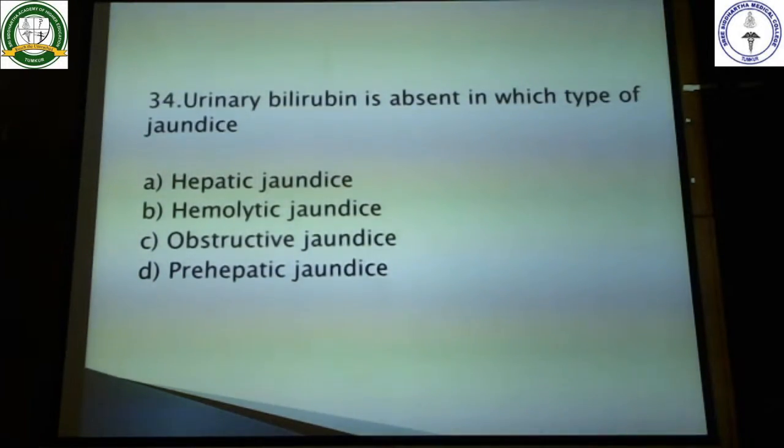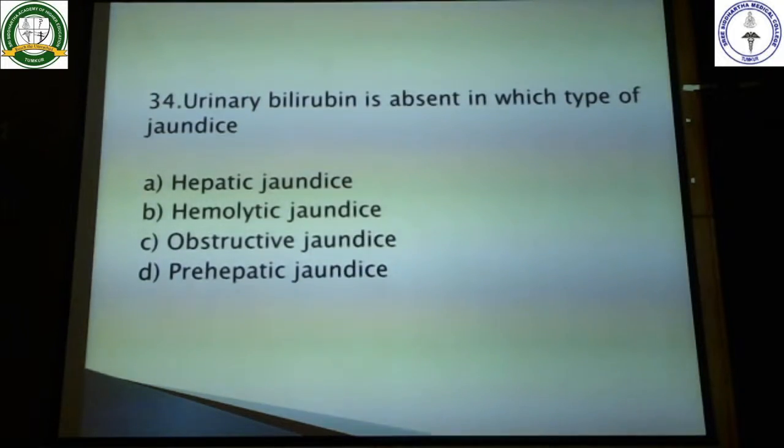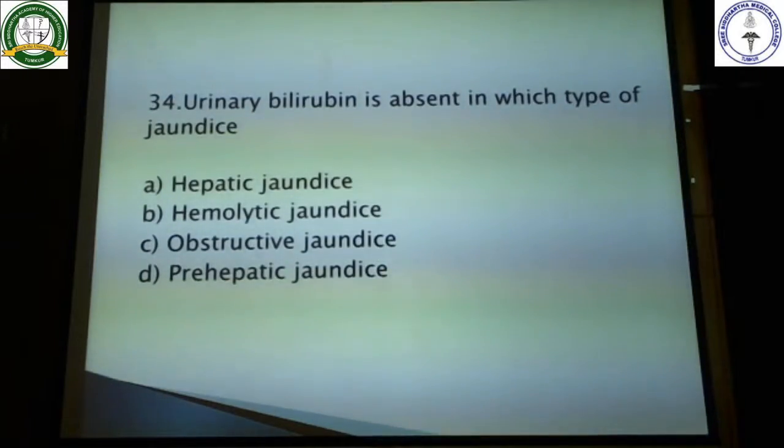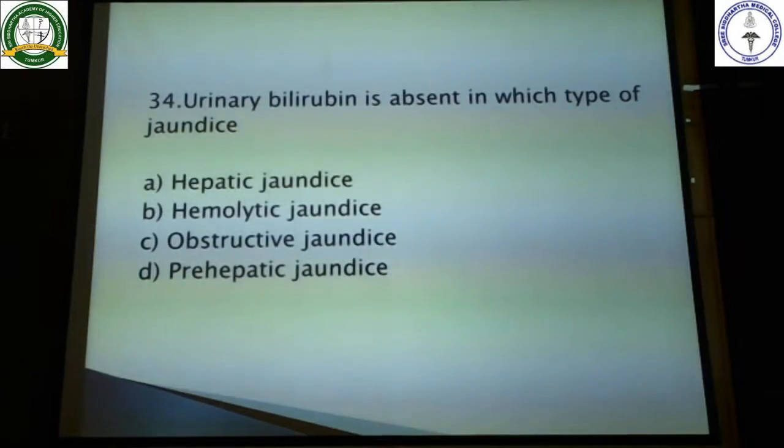Once absorbed, it goes to your kidneys, and there this bilirubin is excreted in the urine. So this will happen if the bile enters into your small intestine.